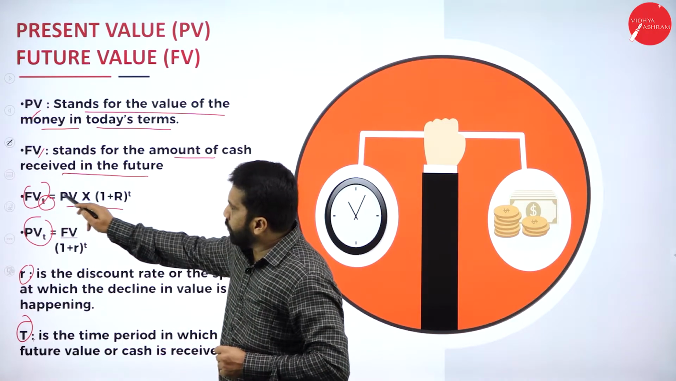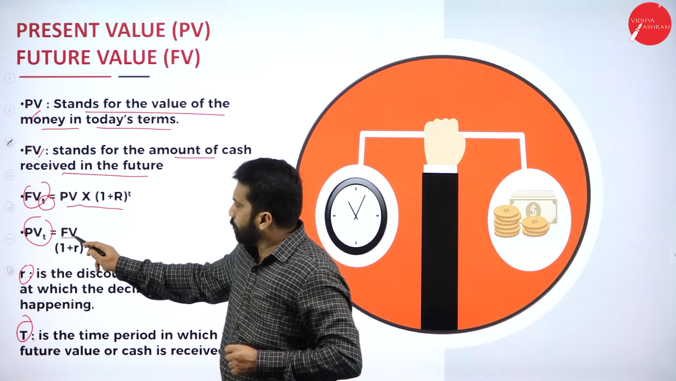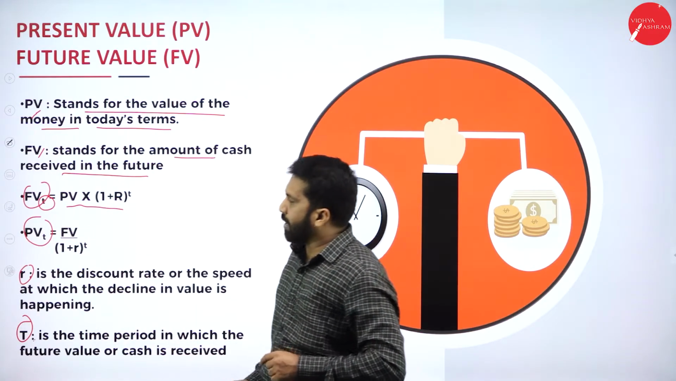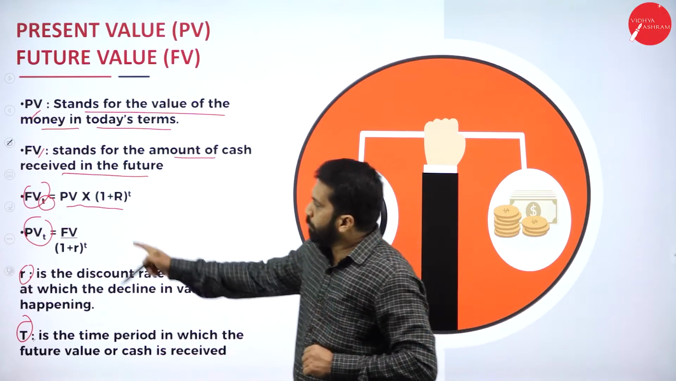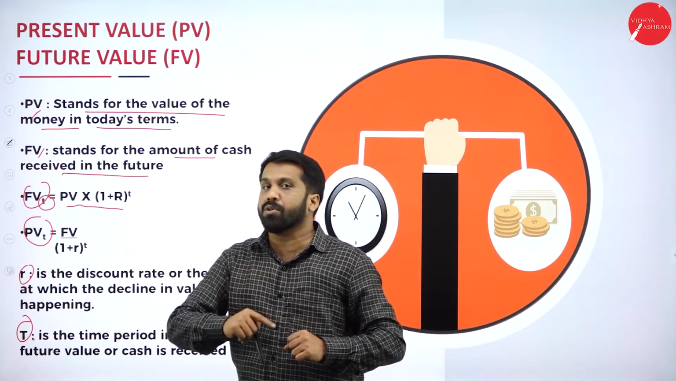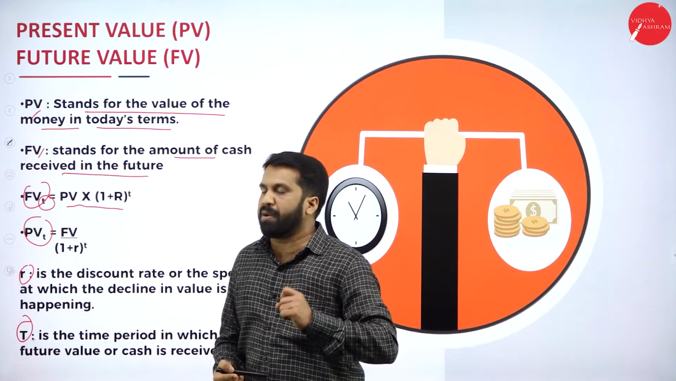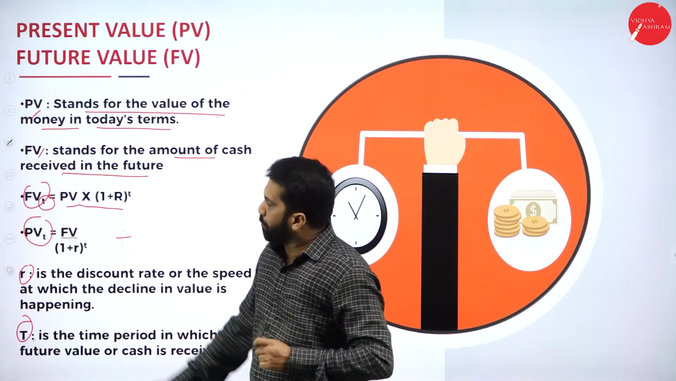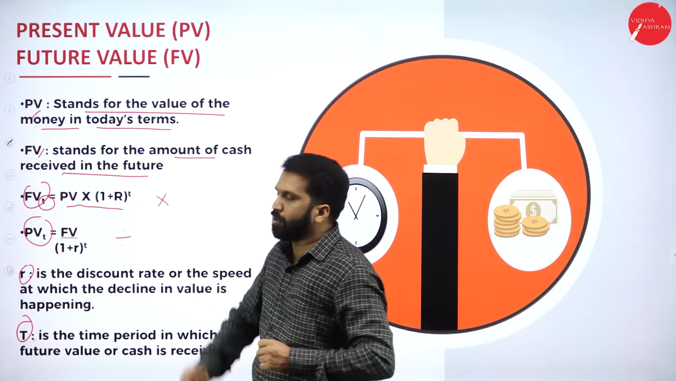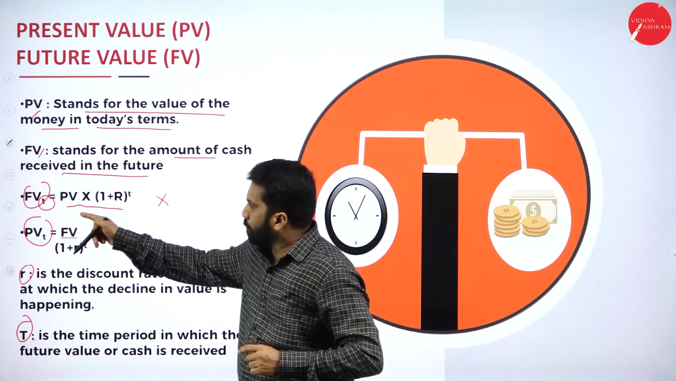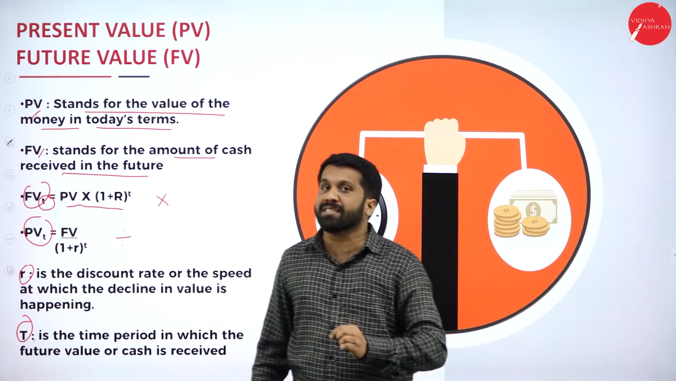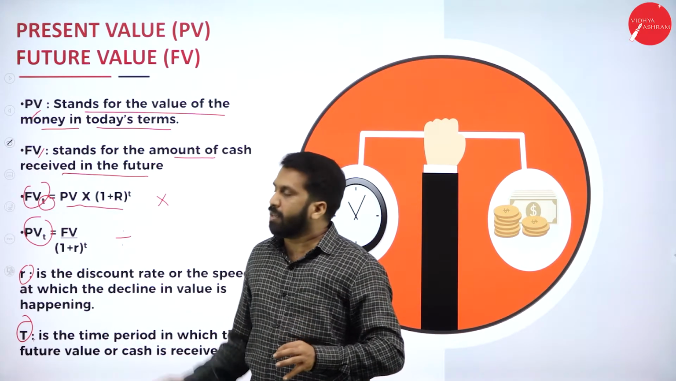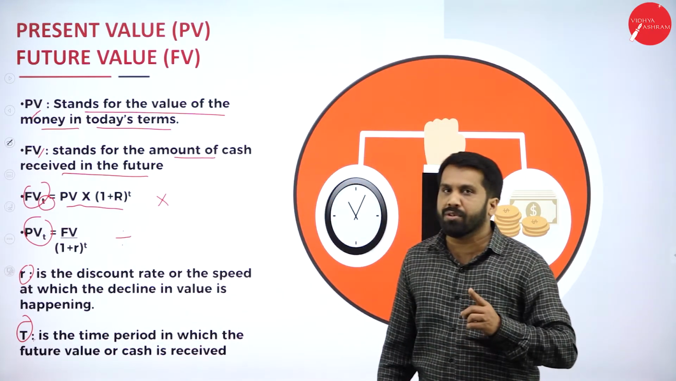Instead of present value, we write future value. Instead of future value, we will write present value. If you want present value, you have to divide. If you want future value, you are supposed to multiply. Again, I'll repeat. If you want present value, you have to divide. If you want future value, you have to multiply. To find out future value, you should have present value. To find out present value, you must have future value. This is a concept you are supposed to remember.